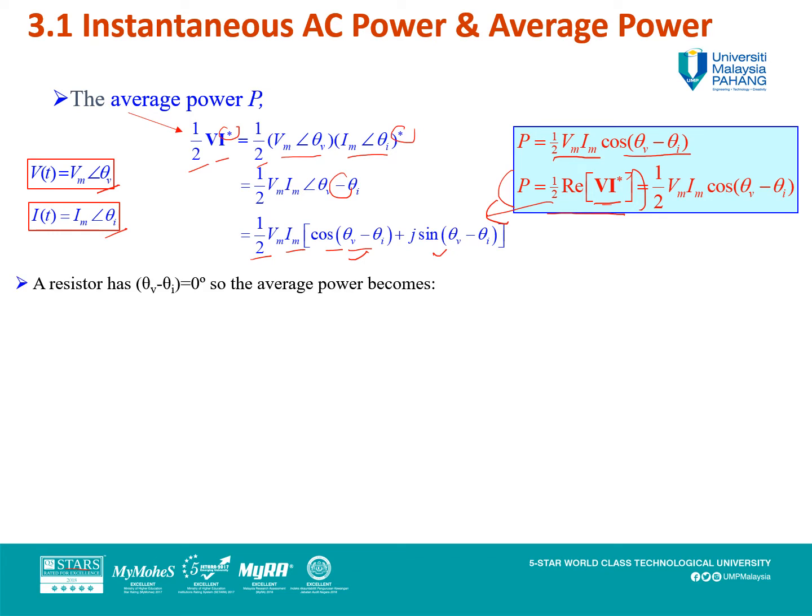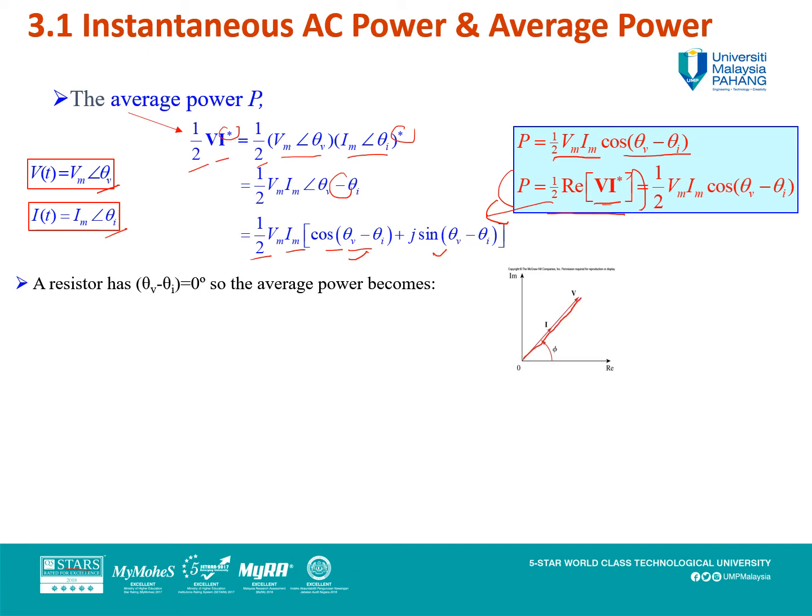Below I describe more about this. When you have a resistance, the angle for theta v and theta i is 0 degrees because, if you still remember, the graph of v and i for the resistance, that means what?